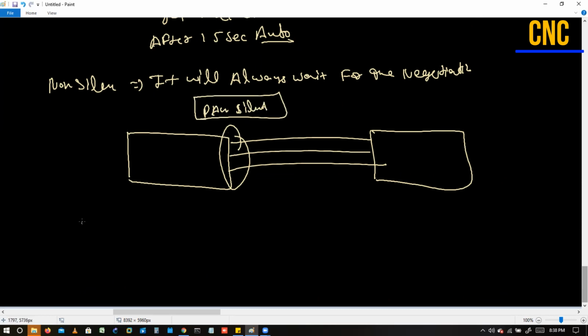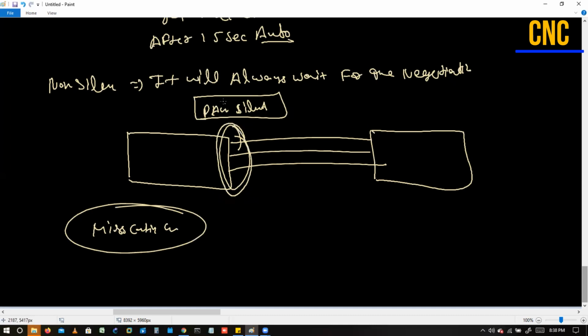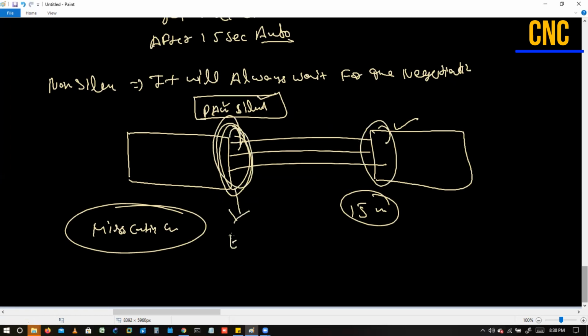We have to discuss a configuration that is misconfig guard, right? So what happens here if we configure this? If we forget to configure PO here, or if we do it with some delay, say more than 15 seconds, what happens in the background? These interfaces will go into error disable state.